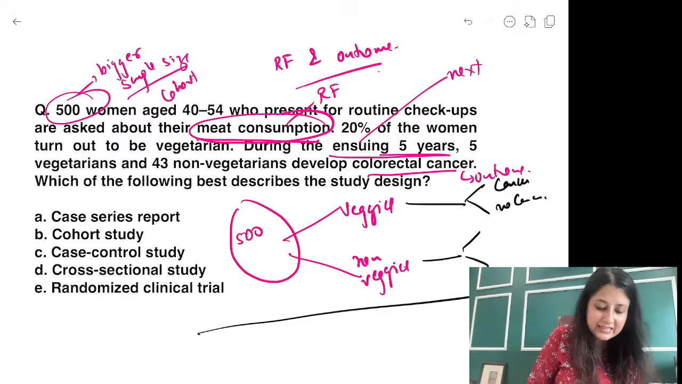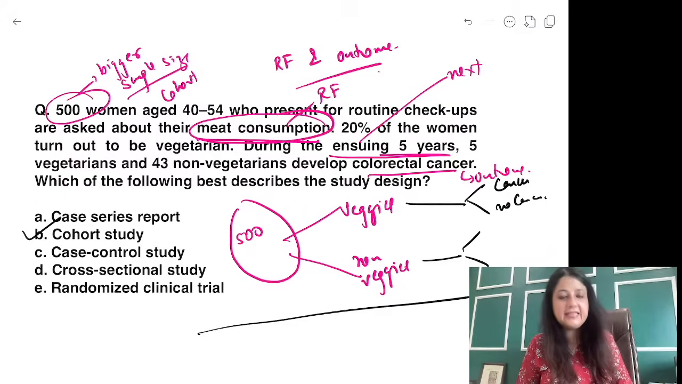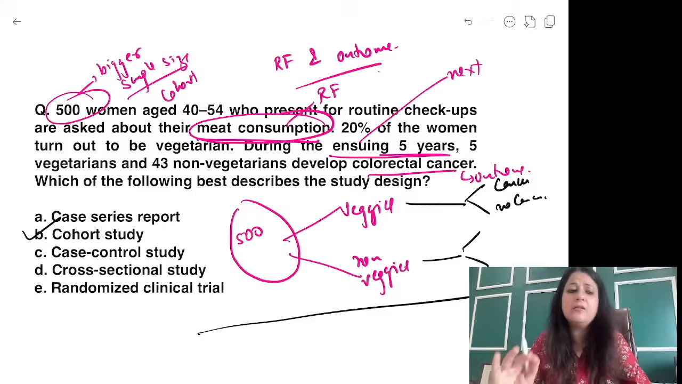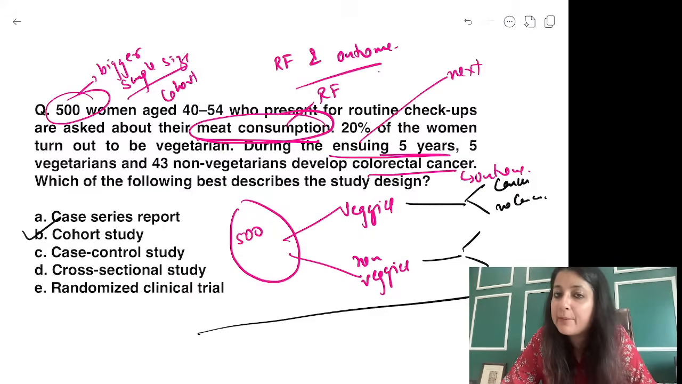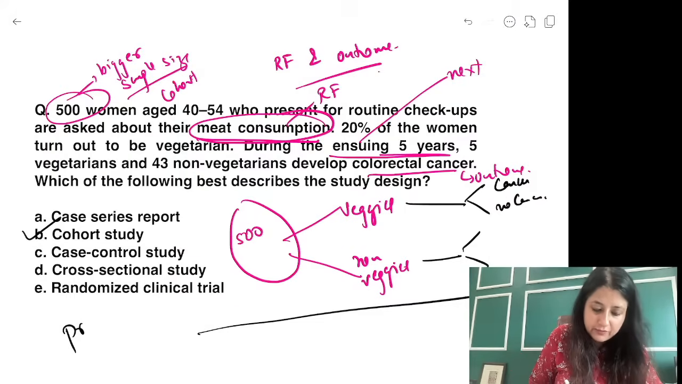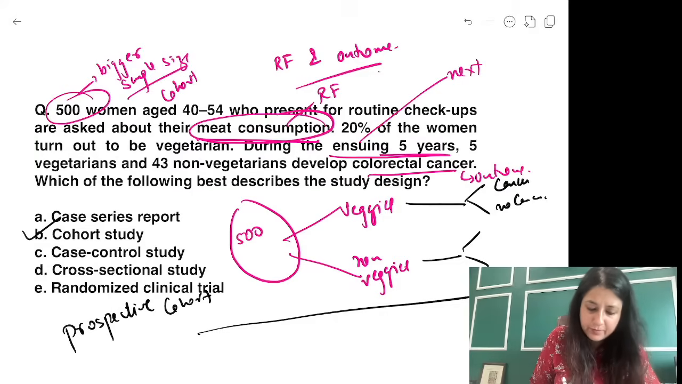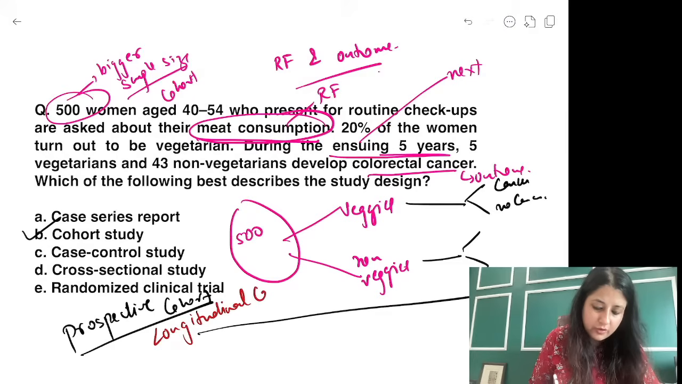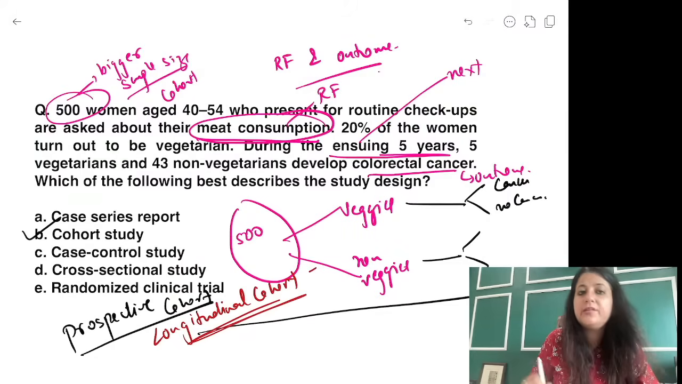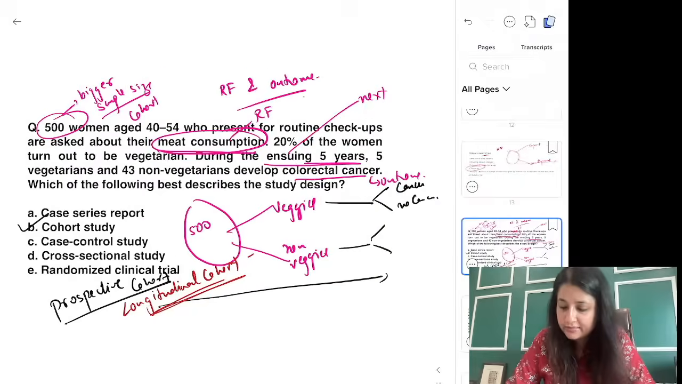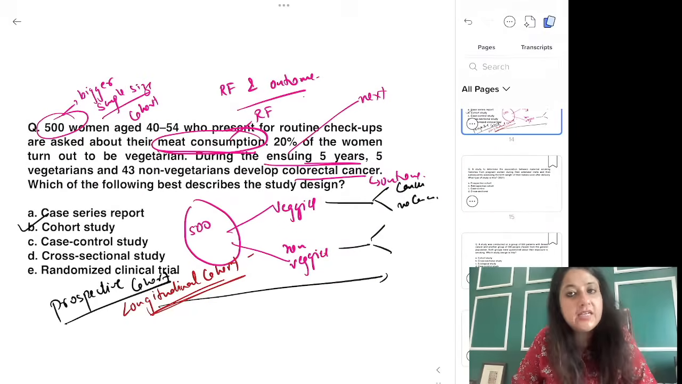So what is this an example of, guys? This is a beautiful example of a cohort study. कोहॉर्ट में भी कौन सी है? प्रोस्पेक्टिव या रेट्रोस्पेक्टिव कोहॉर्ट? We are moving forward with time. So this is a classical example of a prospective cohort. Prospective cohort is also called as a longitudinal cohort. ठीक है, these are the two words that you will remember.